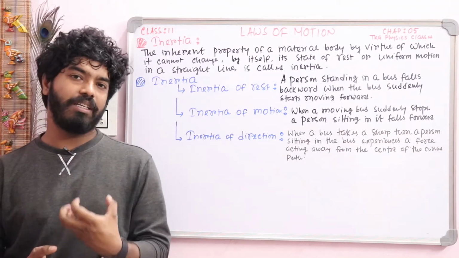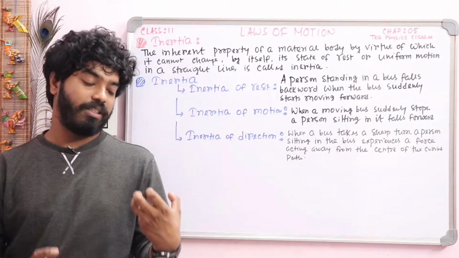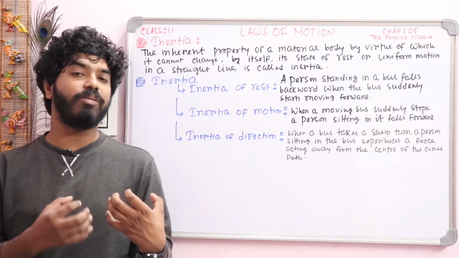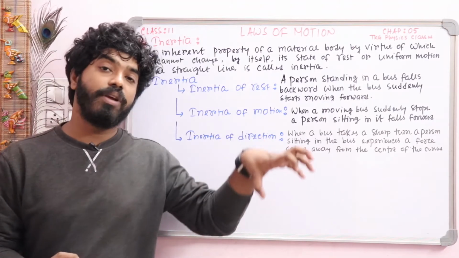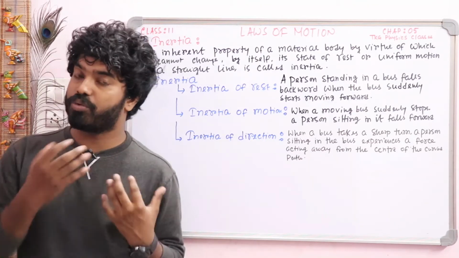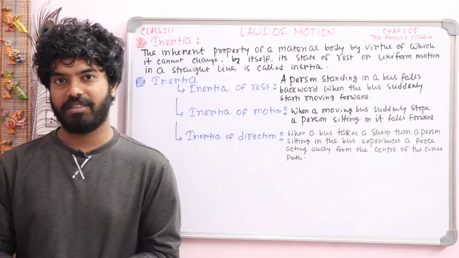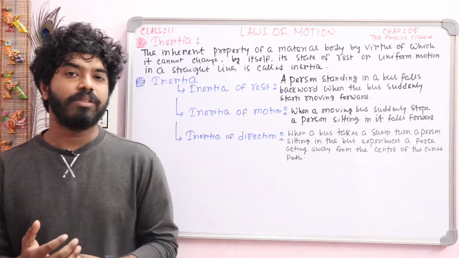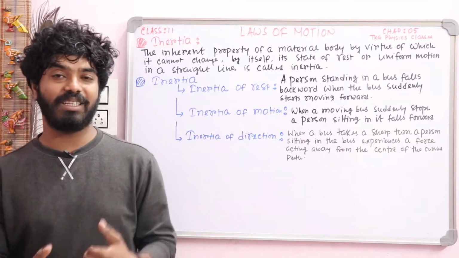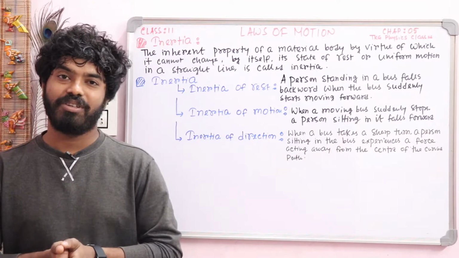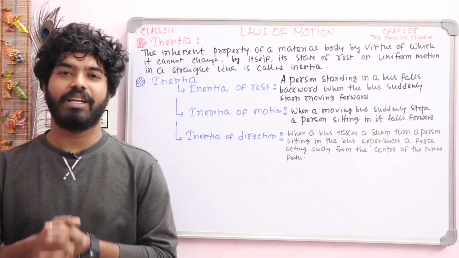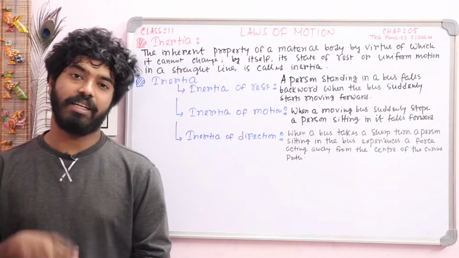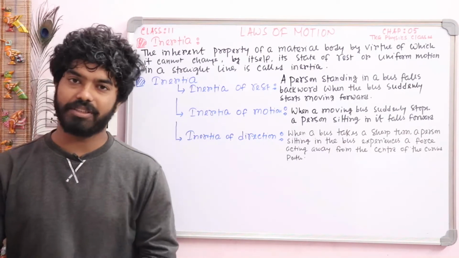When a body changes its velocity, suppose a body's initial velocity is 10, and after some time the velocity increases to 20 meters per second. The question is, why does the velocity increase? The main answer is force. All of you know the definition of force. In your class 9 and 10 syllabus, there is some part of laws of motion.